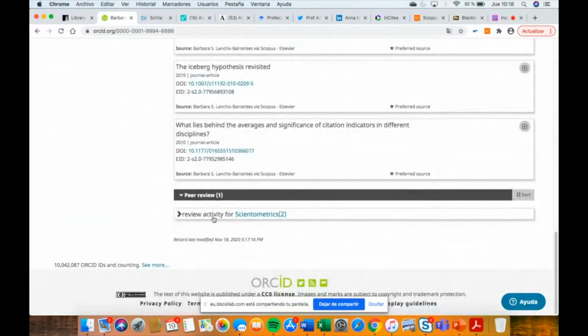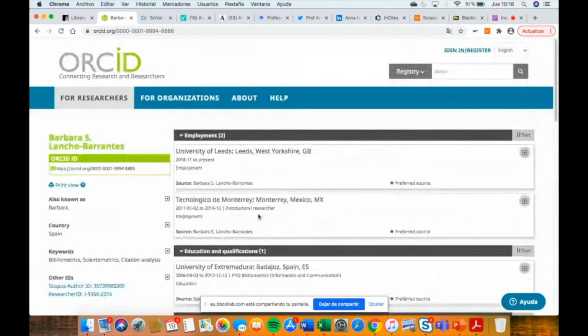Also, if I review some papers, they connect with that. It is important for visibility to have an ORCID, but also to keep it updated, because I have found several times ORCID IDs of people that were empty. You should have an ORCID ID, but updated.